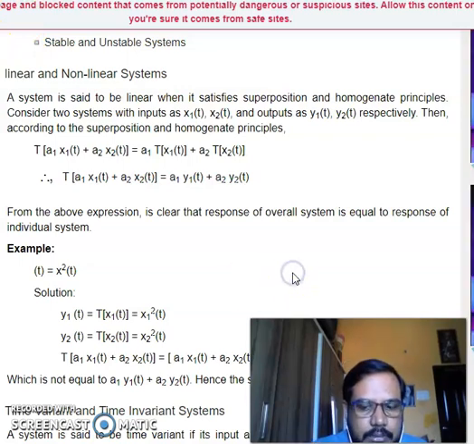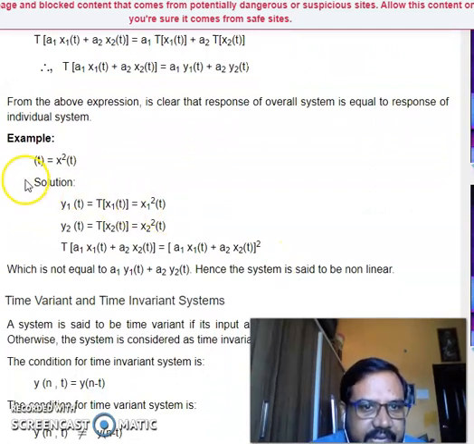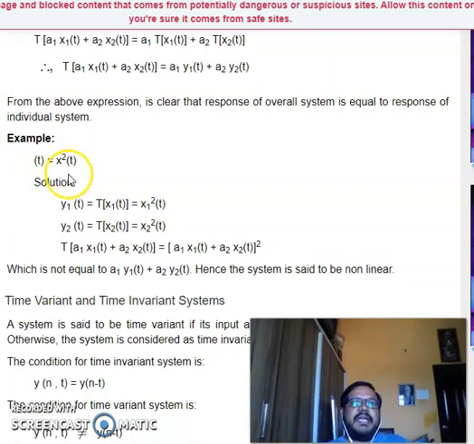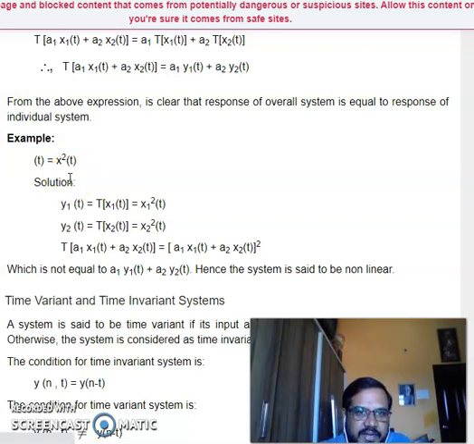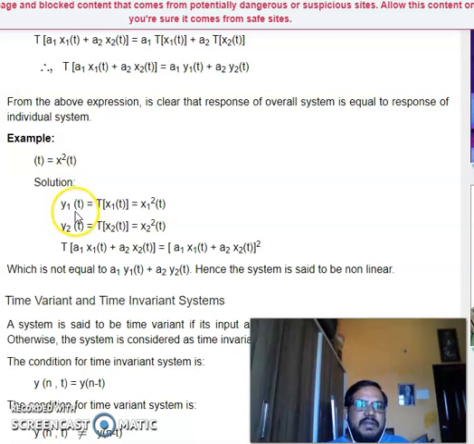As an example, if y of t is equal to x square of t, find out whether the system is linear or non-linear. Now if you see the solution, y1 of t is equal to x1 square of t, and y2 of t is equal to x2 square of t.